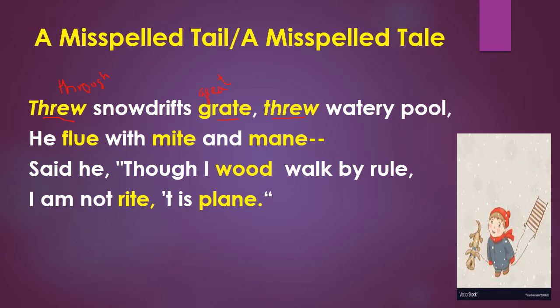Then flew with might and main. So here this is a wrong spelling. You are going to correct it over here, not this flu, it's a kind of flu when you are having a cold. So you are going to write down flew, F-L-E-W. So spellings are different, pronunciation is almost the same. Okay, flew.